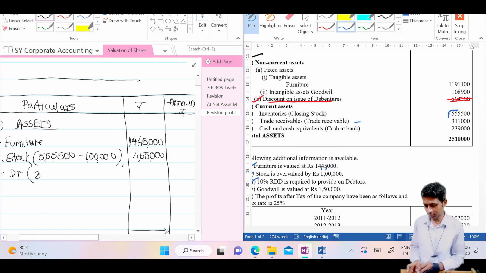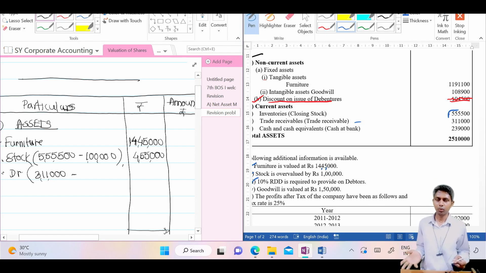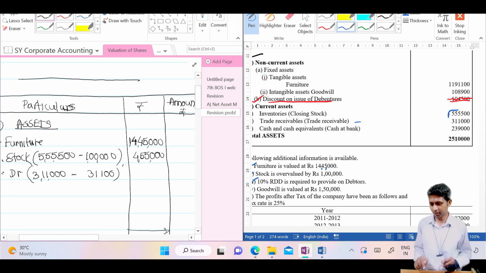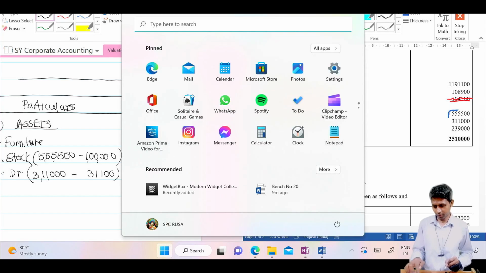3,11,000 rupees, 3 lakhs. 10% RDD, you know, we deduct the RDD from debtors. I have not seen anyone who added RDD in the debtors. Therefore no need to explain why we deduct RDD. We make the provision for loss, for non-payment. 10% we will say 31,100. 3,11,000 minus 31,100.